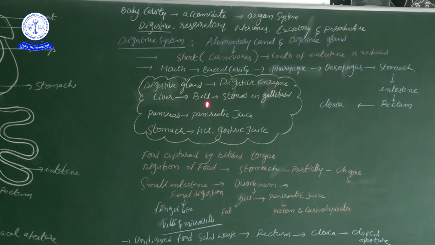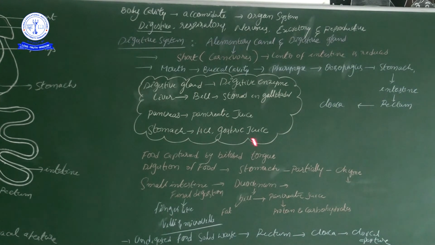Because the bile has bile salts, that bile is stored in the gallbladder. These we already know. And along with the liver, the pancreas is also one of the digestive glands. The pancreas produces pancreatic juice. Now these pancreatic juice and the liver's bile digest the appropriate food items, and the stomach also has a significant role in producing HCl. I think in human digestive system also I explained about the HCl.